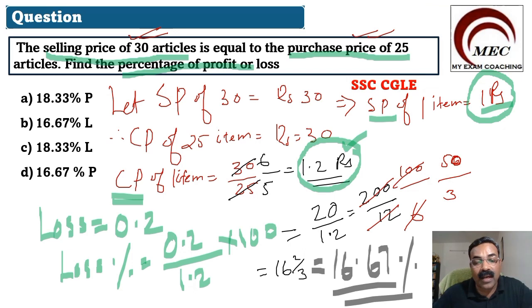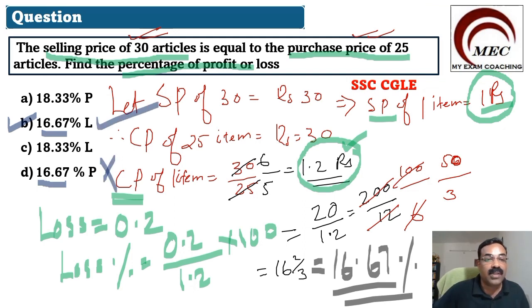So now mark the correct option, 16.67%. Is it profit or loss? It is a loss. So option B is your correct answer. Here, to confuse you, the same values are given two times, but it is not a profit, so that will not be your answer. It is a loss, 16.67% loss. You are purchasing 25 items for 30 rupees and selling 30 items for 30 rupees. You will have a loss.